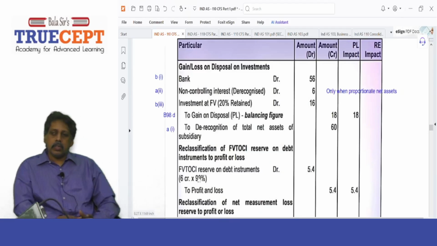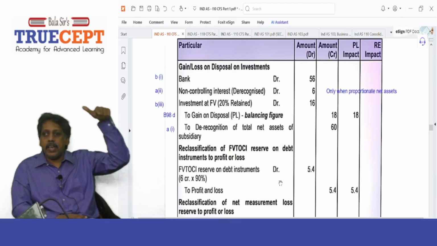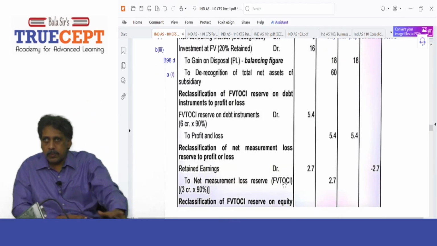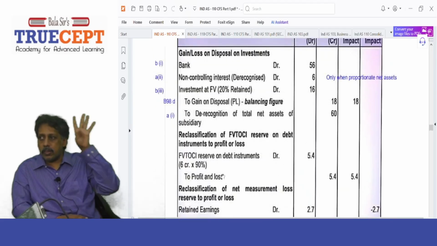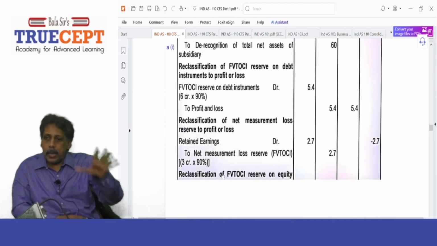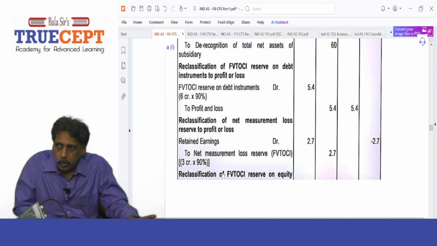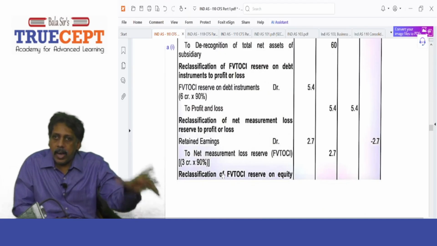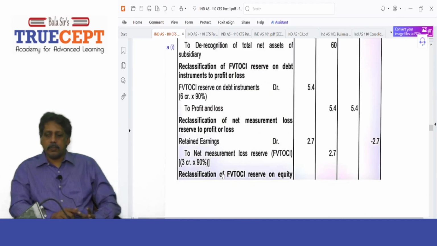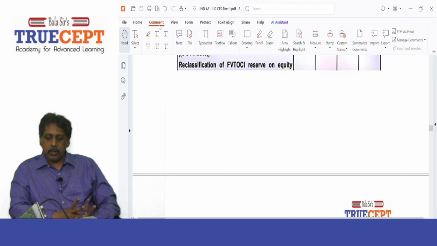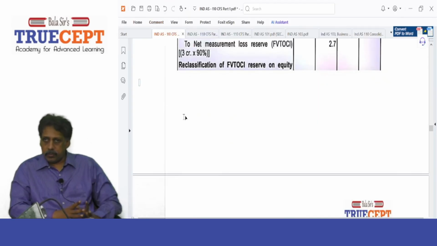Yes, sir. Now we have to apply para B98C. We have 4 OCI reserves. Of these reserves, 90% will be appearing in my balance sheet, which I am supposed to reclassify to profit and loss or transfer directly to retained earnings. Can we record the entries instead of seeing that table? Yes. So first, second entry now.